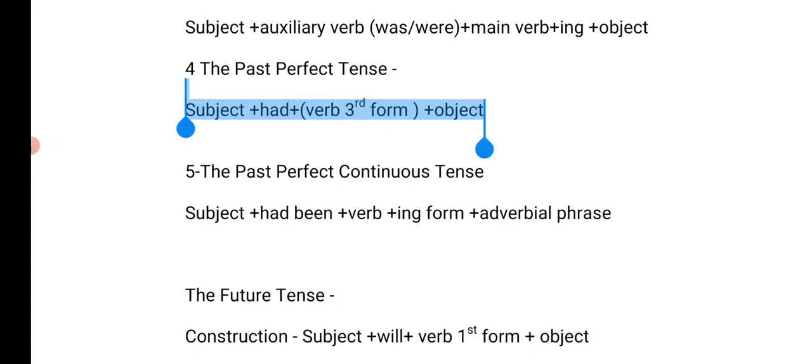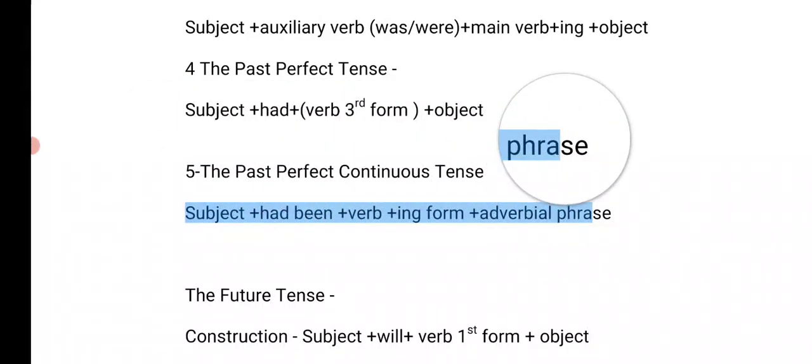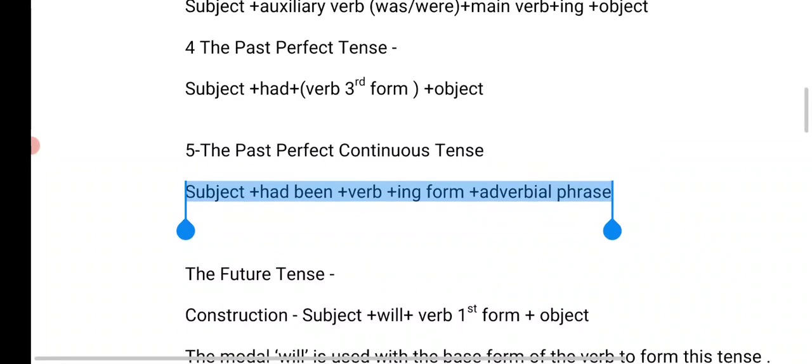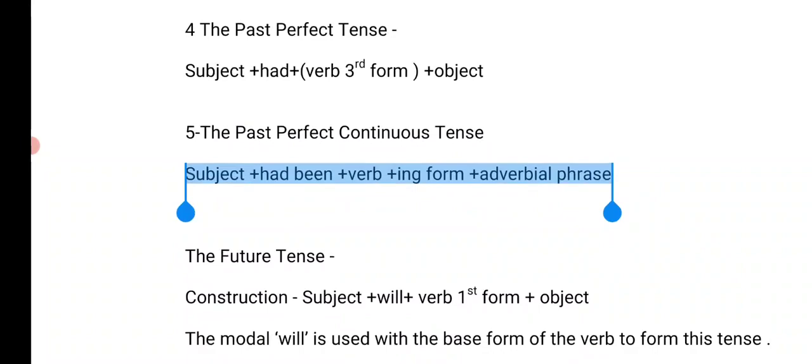Now we'll talk about the past perfect continuous tense. When do we use the past perfect continuous tense? When you refer to an action continuing over a period of time up to a specific time in the past. So we talk about an action which was happening for a certain period of time in the past. For example, the children had been playing in the sand pit for an hour when their mother came to take them in for the bath.